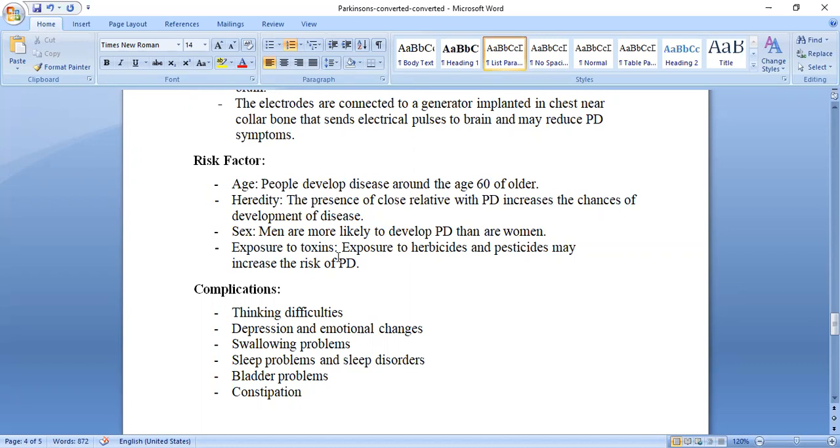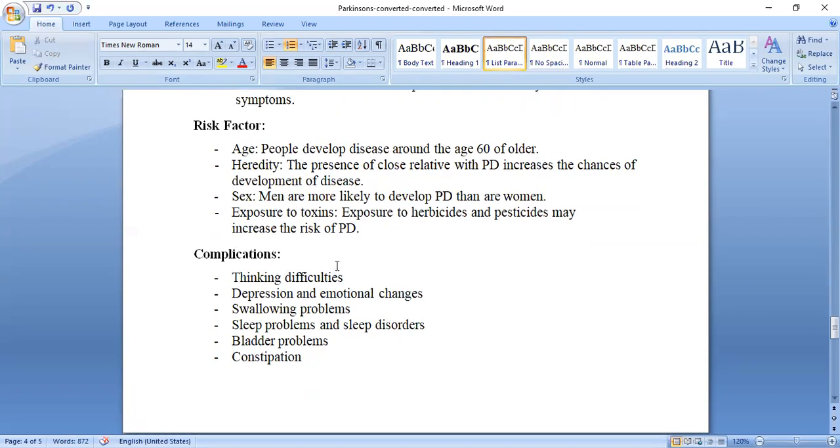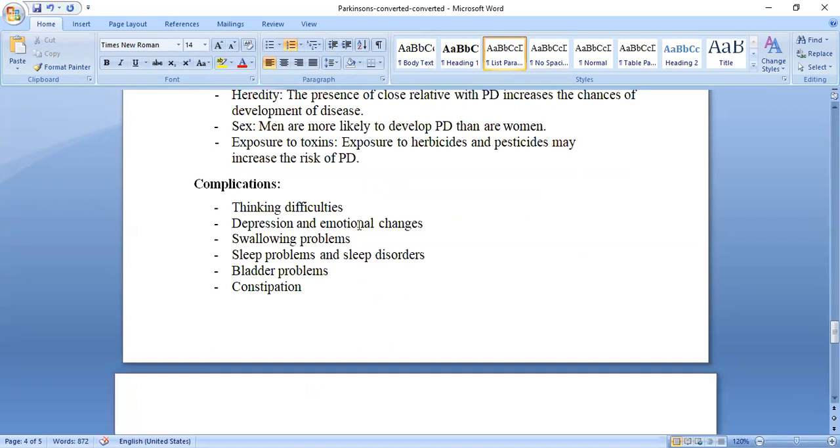Exposure to toxins. Which exposure? Environmental exposure, as we have seen. Pollution is there, and on the farms, herbicides and pesticides may increase the risk of PD. These are the risk factors: age, heredity, sex and exposure to toxins. Complications: which complications are there? Thinking difficulties because of anxiety and tension.